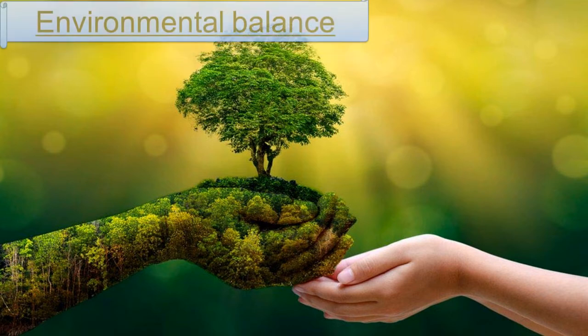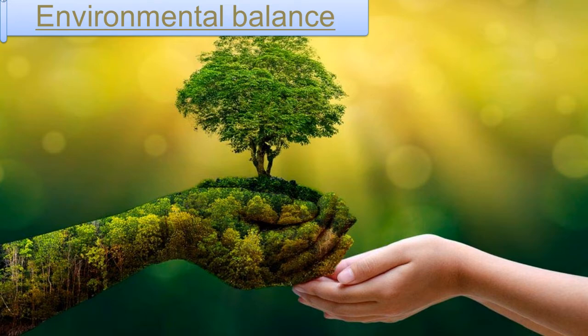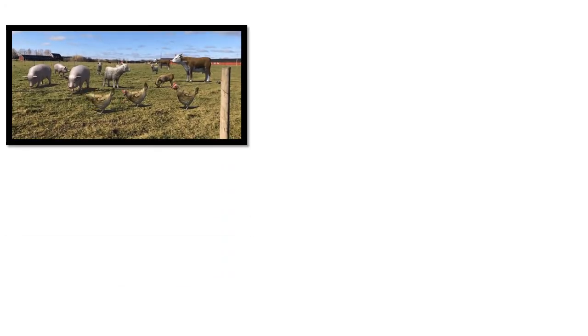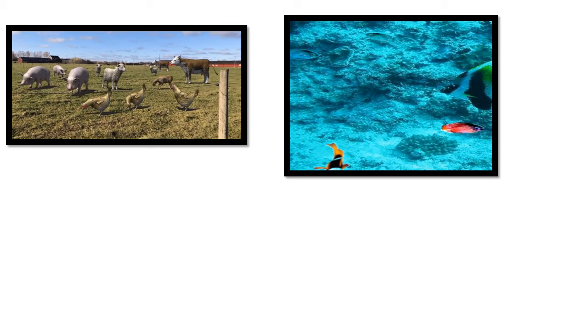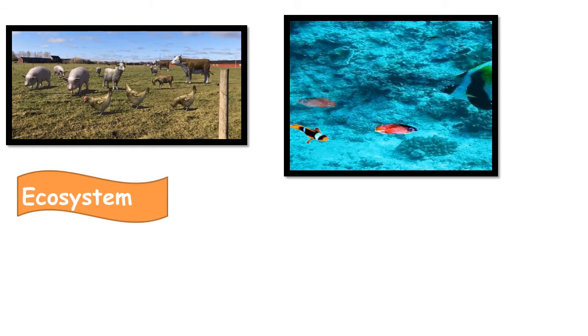Today we'll talk about environmental balance. The Earth planet has many natural areas that contain some living organisms as animals and plants, and non-living things as air, soil, and water. Each one of these natural areas is called an ecosystem.